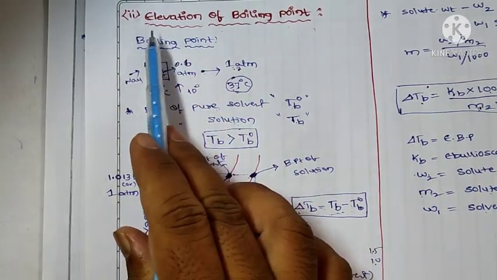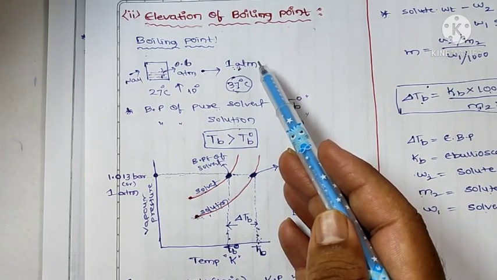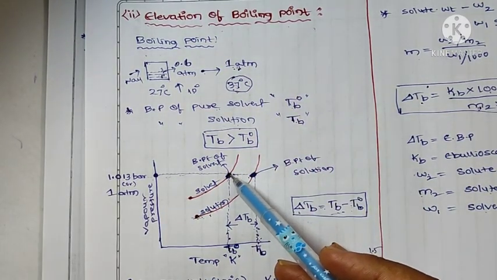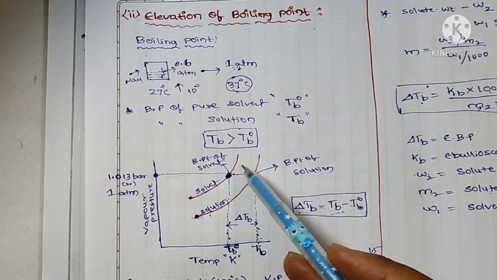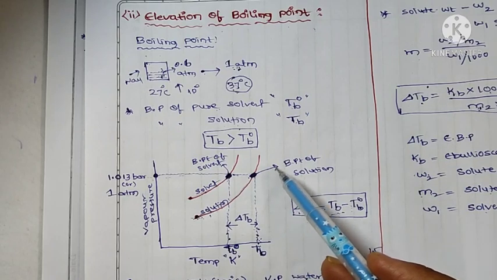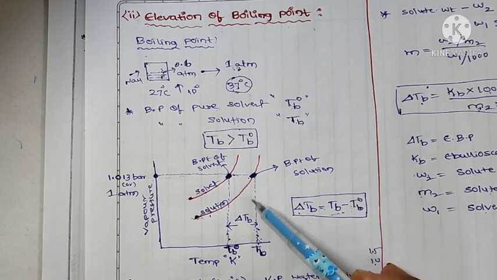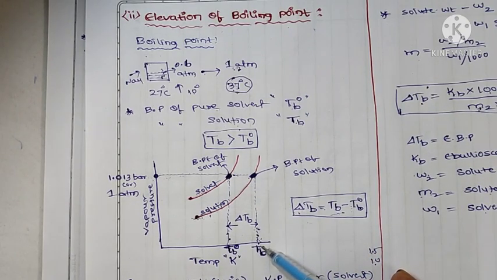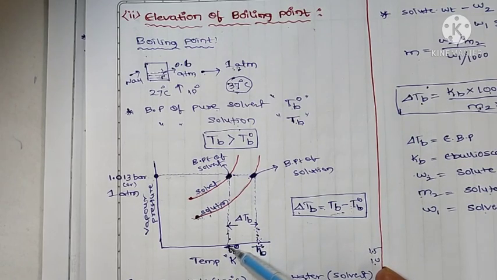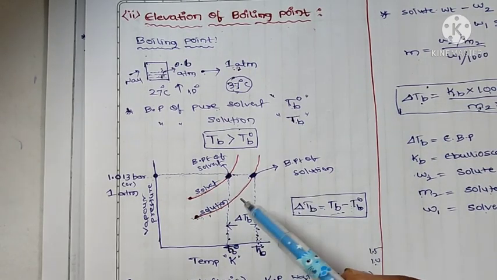So this is the second colligative property, elevation of boiling point, which means an increase in boiling point. Here, this is the boiling point of a pure solvent. After adding a non-volatile solute to that solvent, we get the solution, and that solution's boiling point will increase. This is the boiling point of the solution. So the boiling point of the solution is greater than the boiling point of the pure solvent.